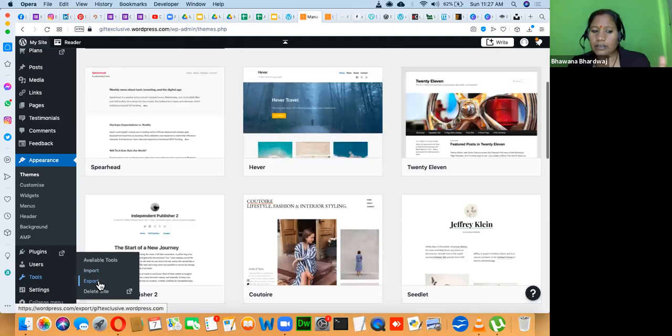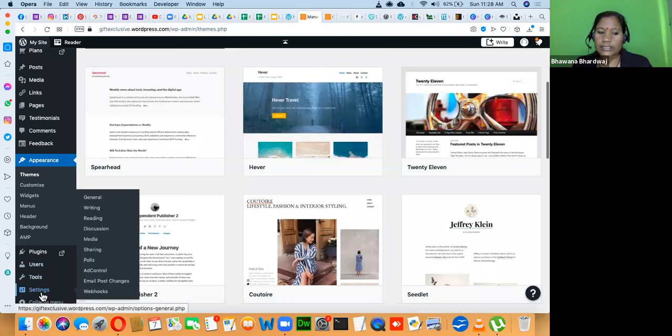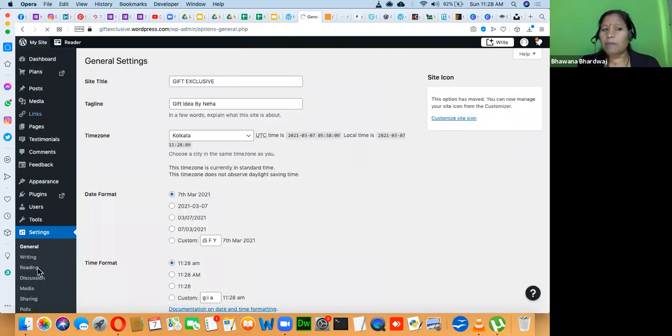In the free one, right now you are just experimenting. Make all the mistakes, all the hit and trial, all the experiments, whatever you want to do. You are not investing a single penny in that. So go and explore everything, experiment with everything, and once you have something significant ready, you can export everything and import it into the self-hosted website. Here you can do all the settings: reading settings, writing settings, discussion settings. Having said that, I have given you a little glimpse of this interface.